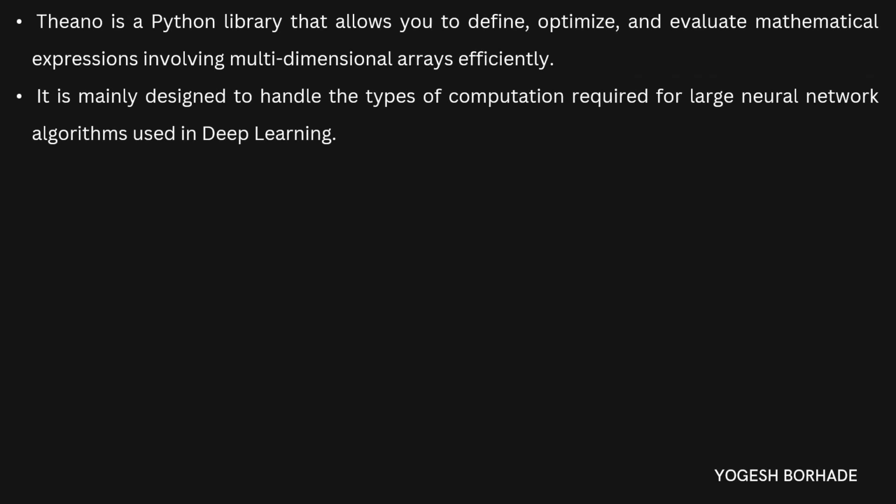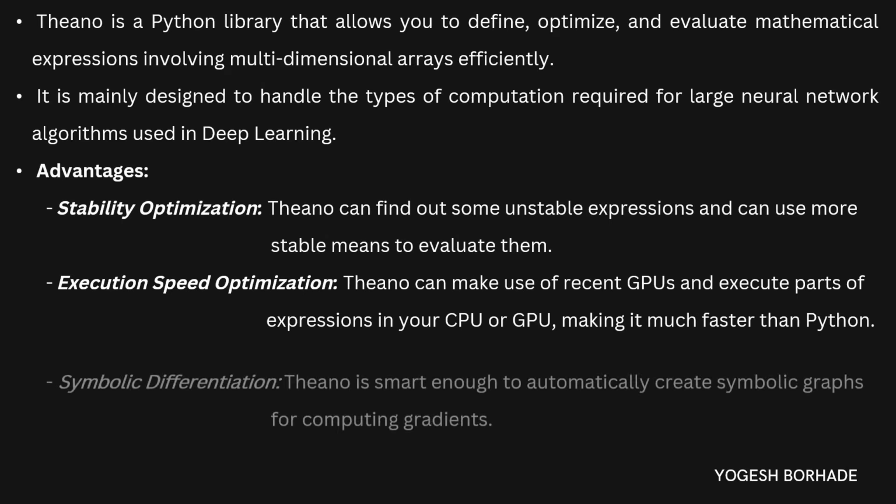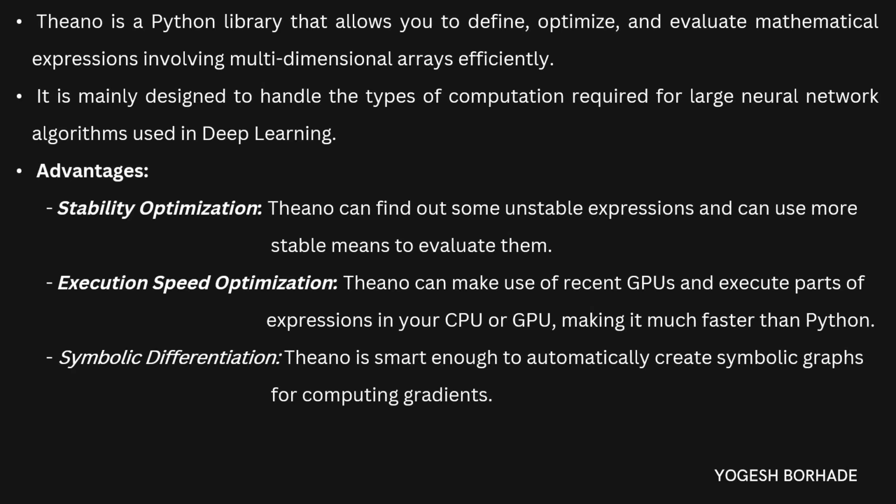Then it is mainly designed for handling the types of computations required for large neural network algorithms using deep learning. So here you can just remember: mainly designed to handle the types of computations. Okay, so just remember this part. Then advantages. So it has basically three advantages. Stability optimization. So in that you can find some unstable expression and use more stable means to evaluate them. So suppose in your mathematical expressions you have some expressions which are unstable. So Theano can help you to find out those expressions and make them stable.